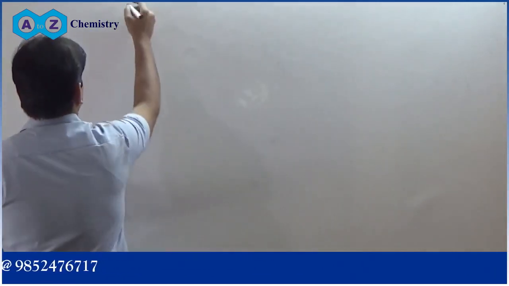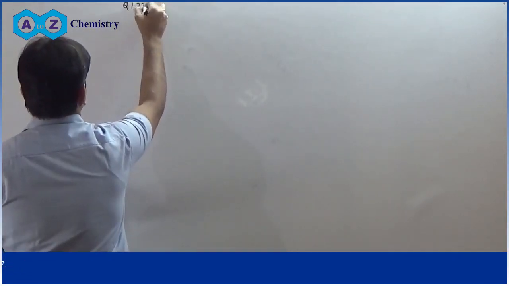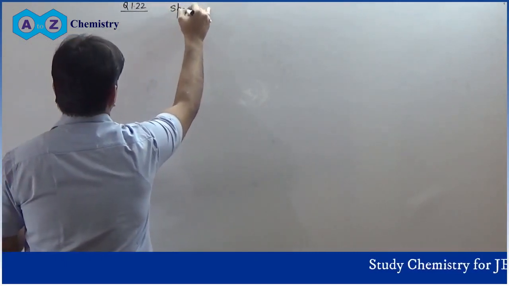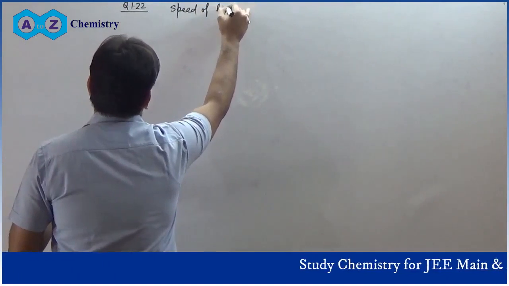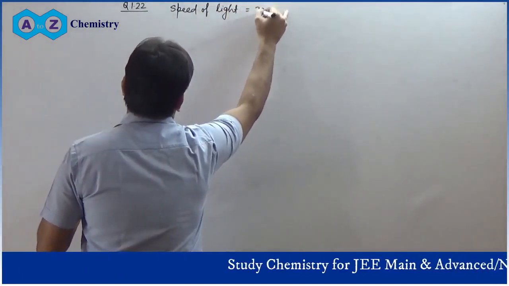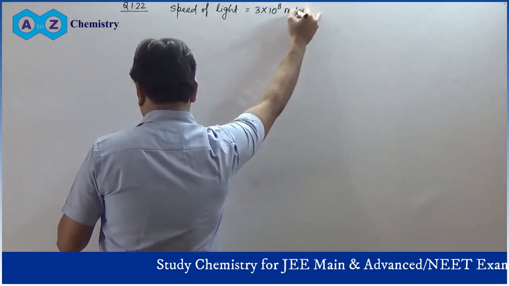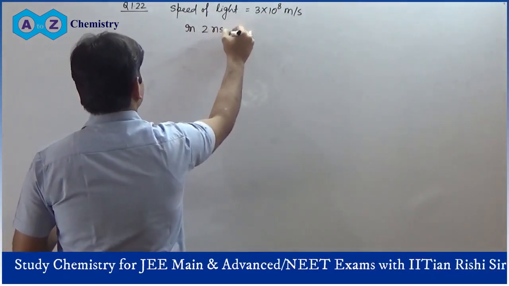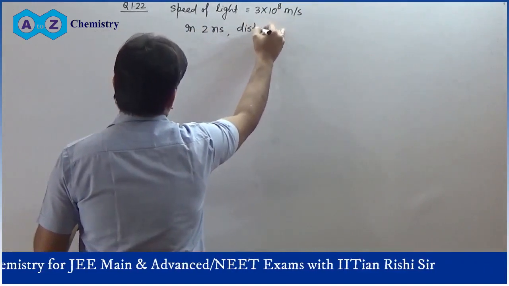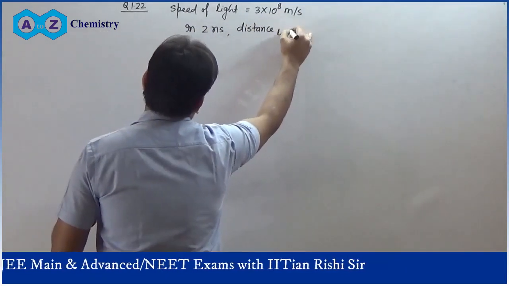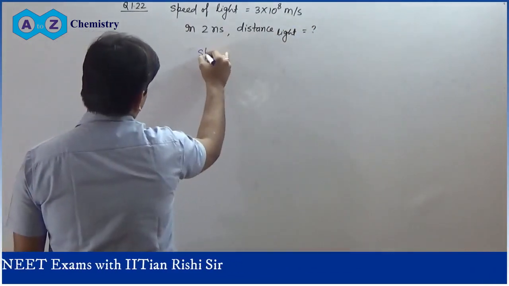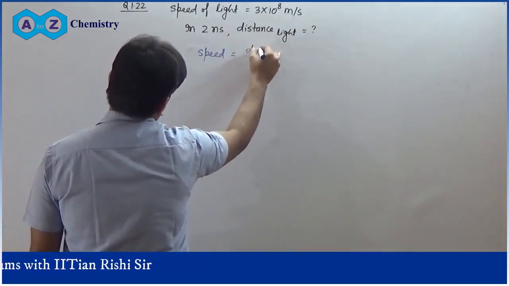Question number 1.22. The speed of light is given as 3 × 10⁸ meter per second. In 2 nanosecond, what is the distance traveled by light? So speed is equal to simply distance by time.